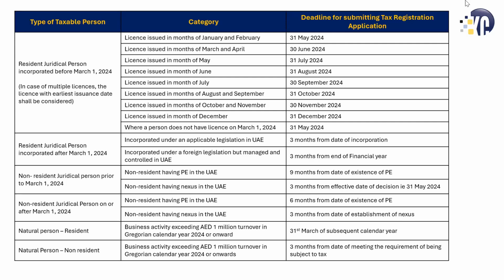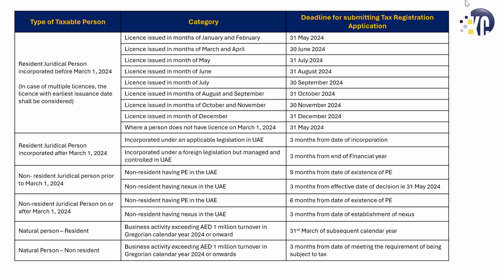It would be more beneficial because the penalty for late registration application right now is 10,000 dirhams, which is the same as the late registration for VAT as well. So if there's a non-resident juridical person who became a non-resident juridical person after March 1st, 2024, and they have a PE in the UAE, then the deadline is 6 months from the date of existence of PE. If the non-resident person has a nexus in the UAE, then it's 3 months from the date of establishment of this nexus. Then moving on to the next category, which is the natural person category.